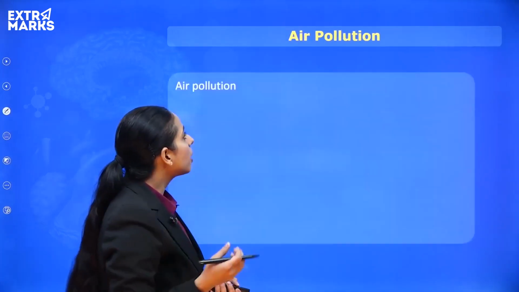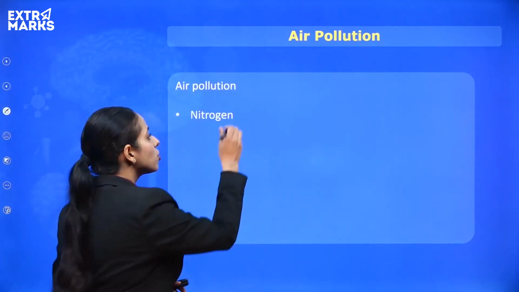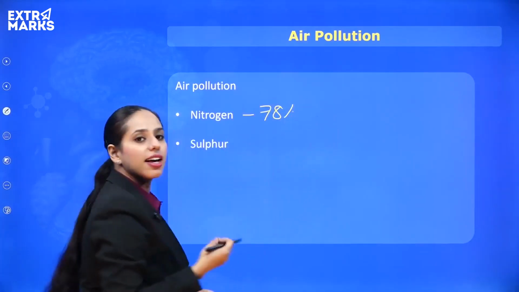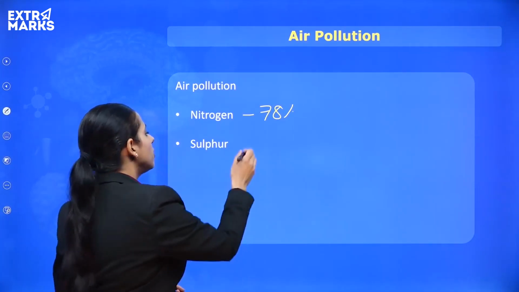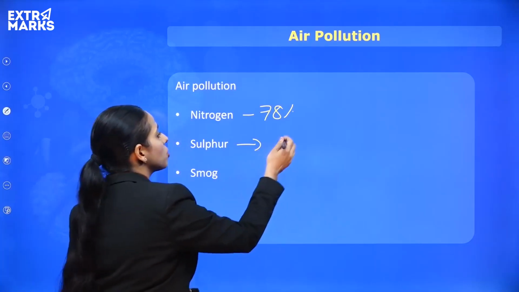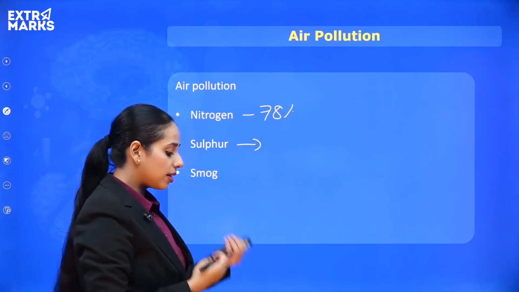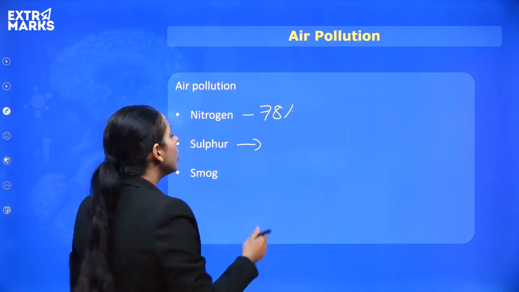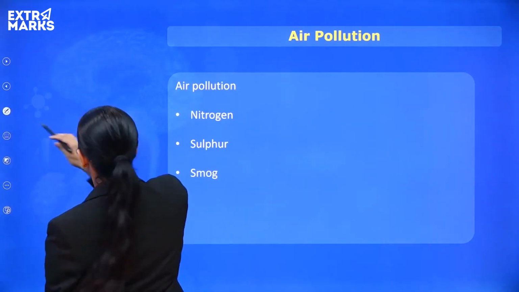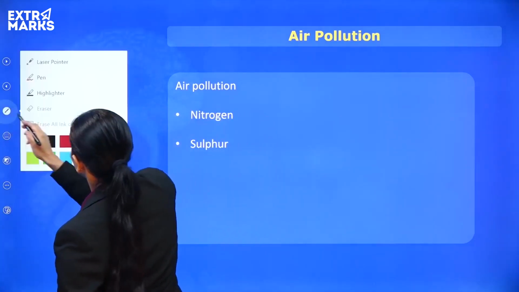Okay, so in air pollution, similarly, we have the composition of nitrogen, which is usually around 78%. But if this changes, then again it leads to pollution. Sulfur causes acid rain. So sulfur and nitrogen compounds, when they are emitted from the factories, lead to something known as acid rain. These two actually lead to acid rain.